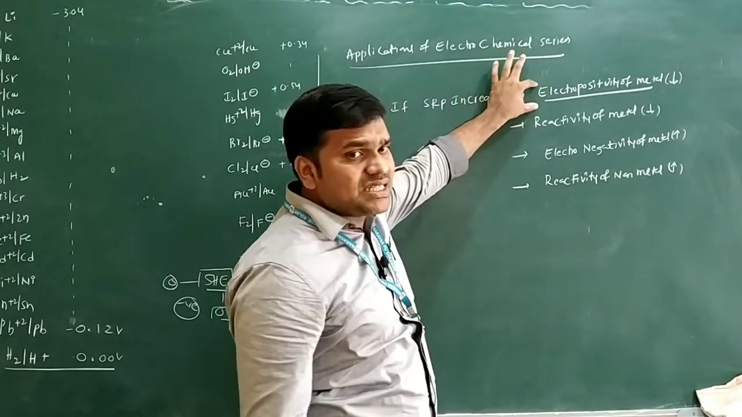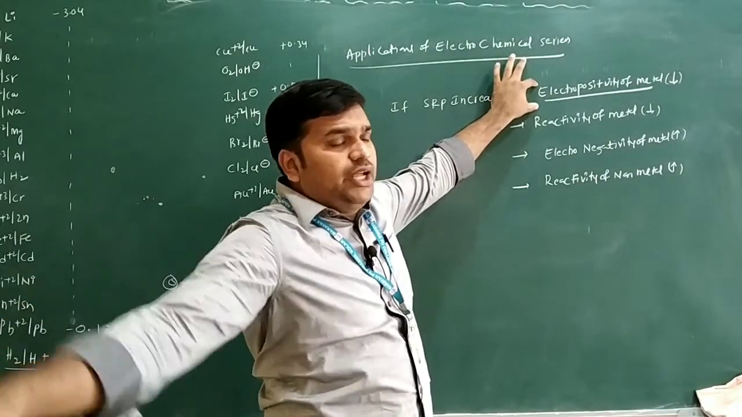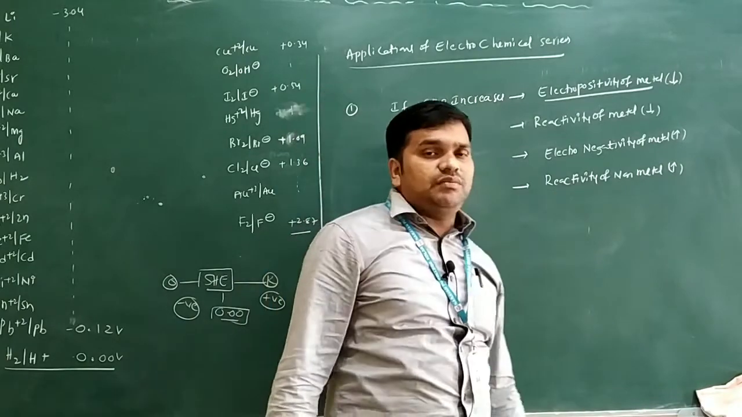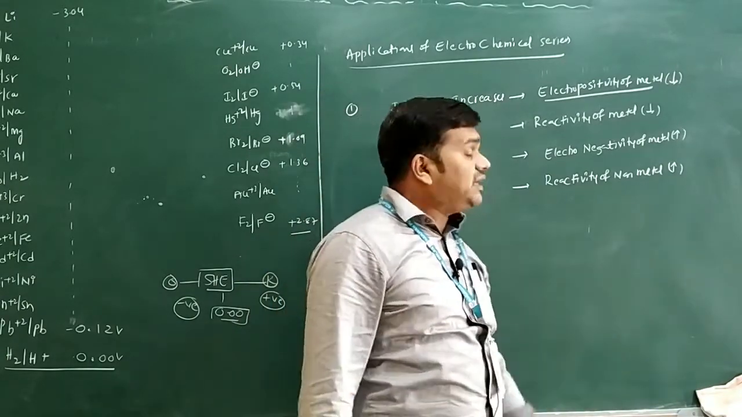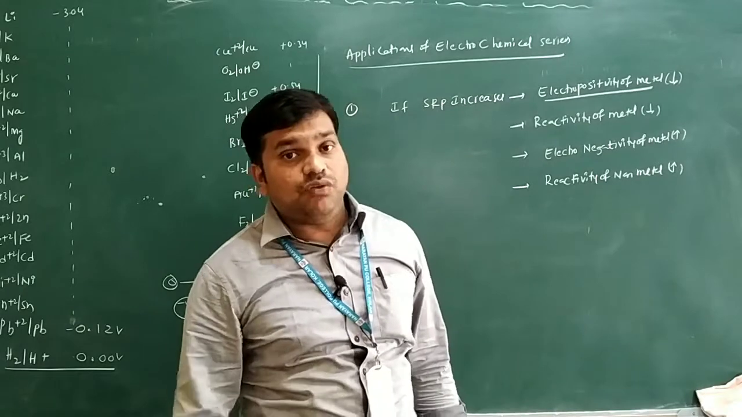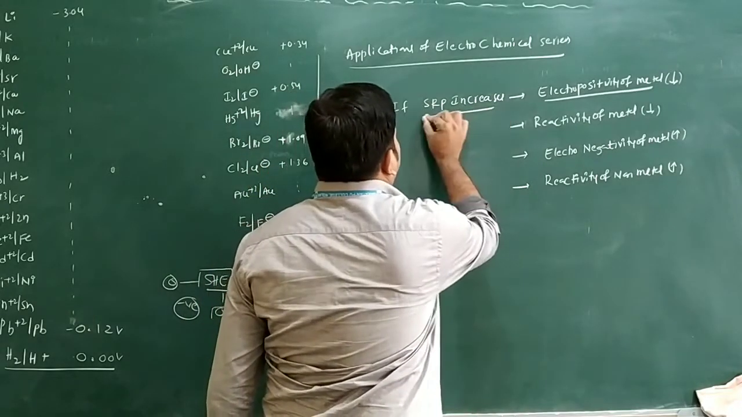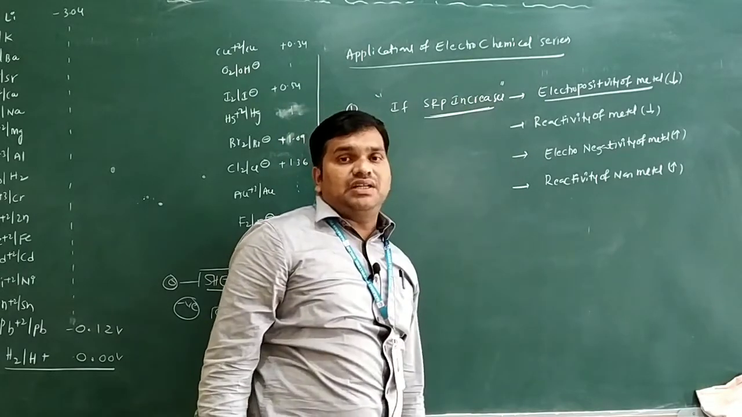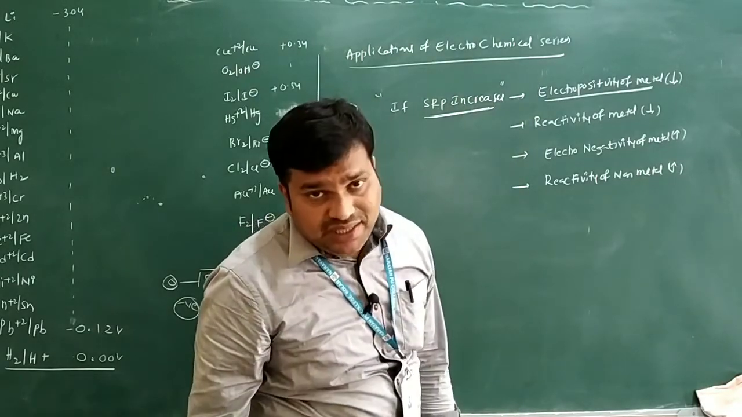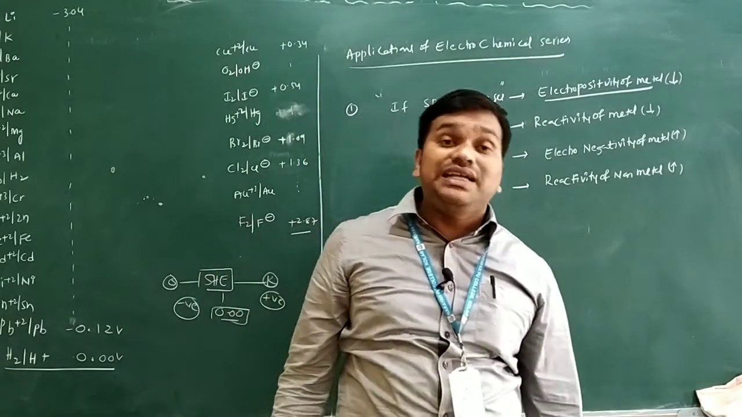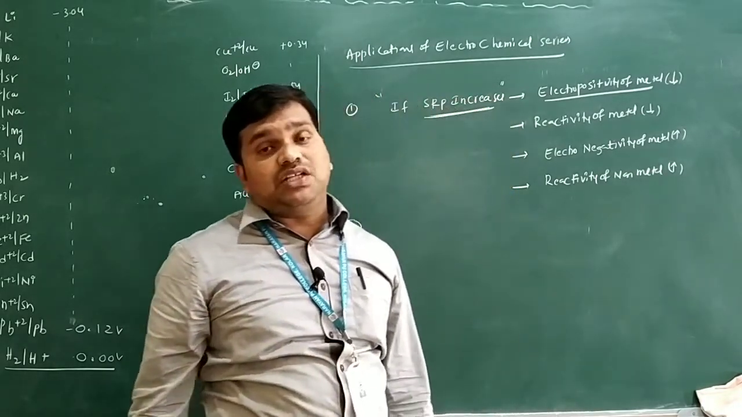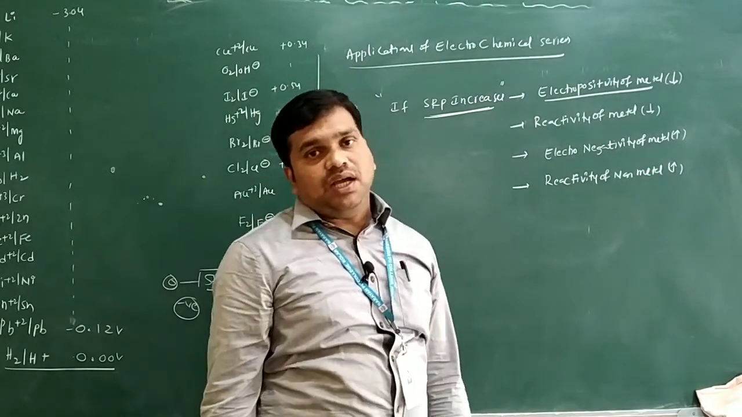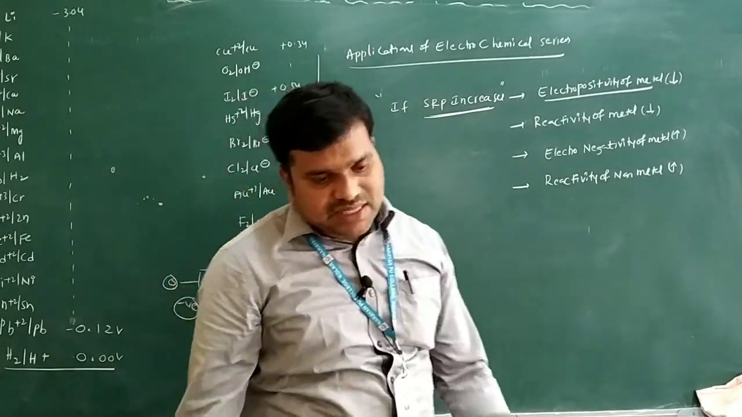Electropositivity decreases, then the opposite is what? Electronegativity only. So electronegativity of the metal increases. If the electronegativity of the metal is increased, then I will write here reactivity of the non-metal increases only, when the SRP value increases. Very important point: if the SRP value increases, electropositivity of the metal decreases, reactivity of the metal decreases, electronegativity of the metal increases, and the reactivity of the non-metal increases only. So this is the first application of electrochemical series only. Let us see the second application.